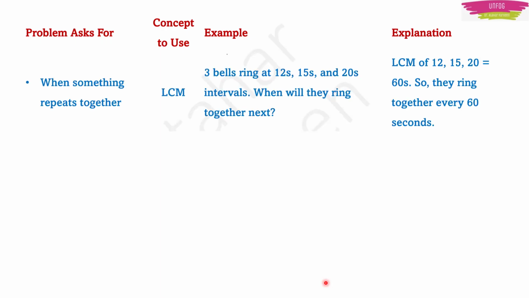If you have a question where something is repeating together, like for example, 3 bells ring at 12 seconds, 15 seconds and 20 seconds intervals. When will they ring together next? In this type of question, where something is repeating, here the bell is ringing, so the 3 bells are there, you have to do LCM.